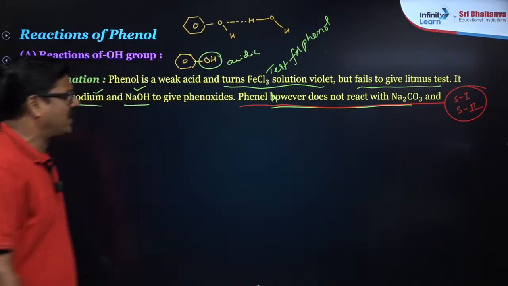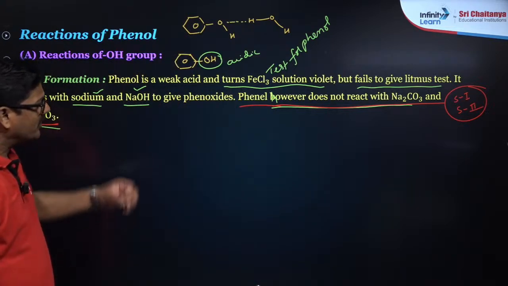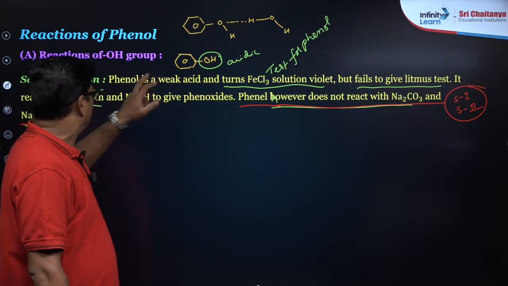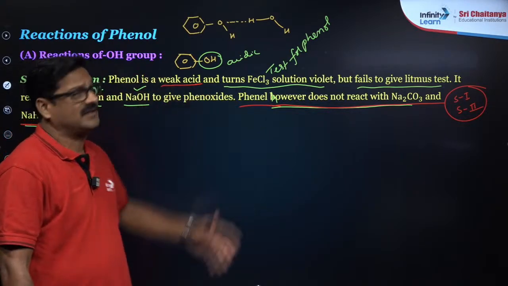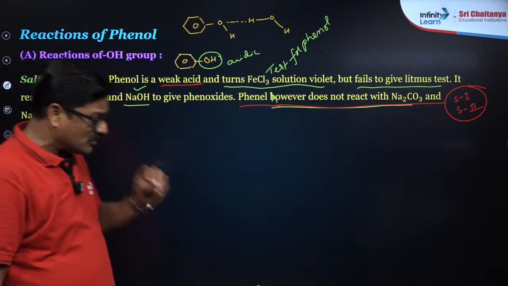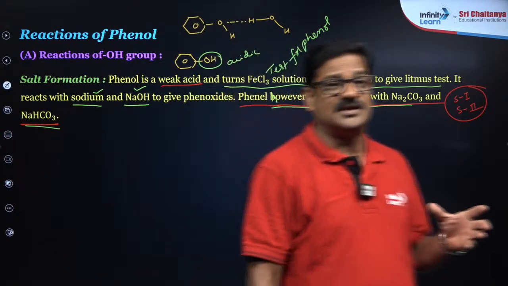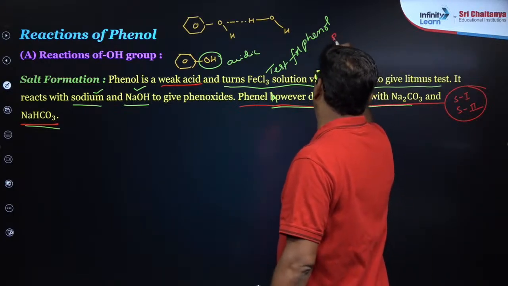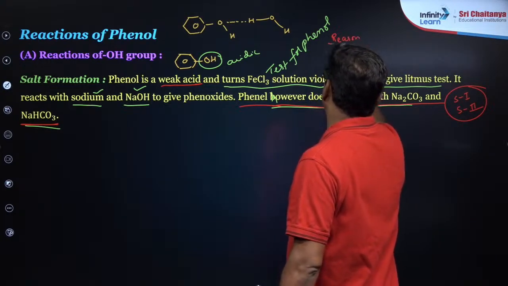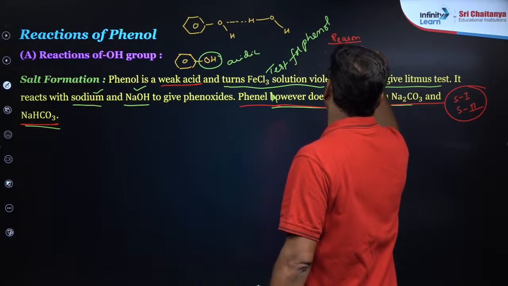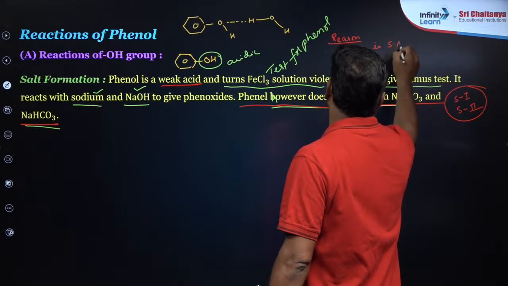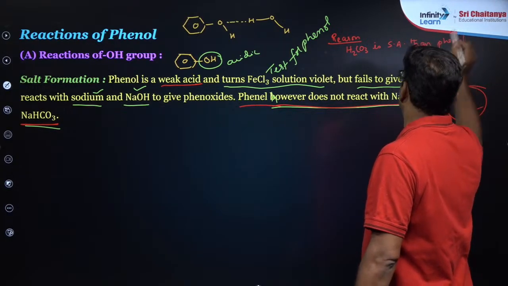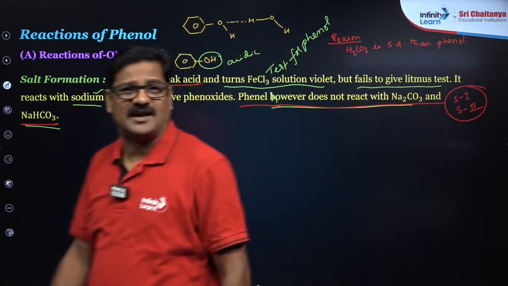Phenol, however, does not react with sodium carbonate. Sodium carbonate and sodium bicarbonate react with acids, but phenol is acidic. Phenol is a weak acid, but it is not reacting. Why? Because H2CO3 is a stronger acid than phenol. The reason is that H2CO3 is a stronger acid than phenol. That's very important.